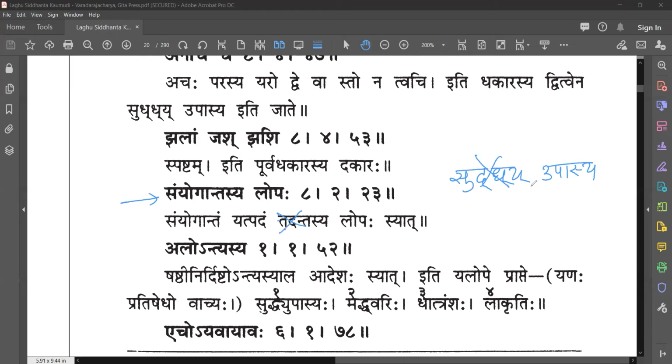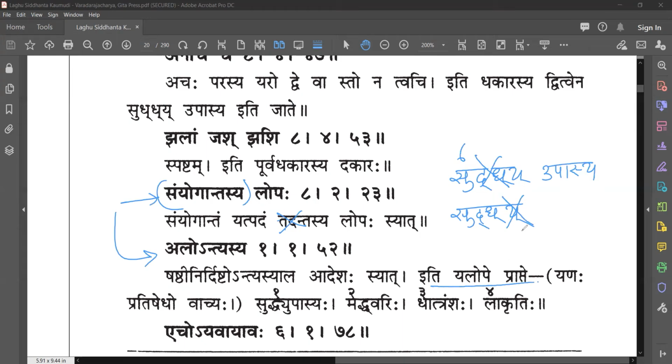But then later this comes and says, no, don't delete the whole word. Whatever is defined in Shashti Vibhakti, the place of substitution or lopa, whatever you are assigning, it will be only for the last character, not for the entire word. So in this case, yakara is about to get lopa now. Iti ya lope prapte.